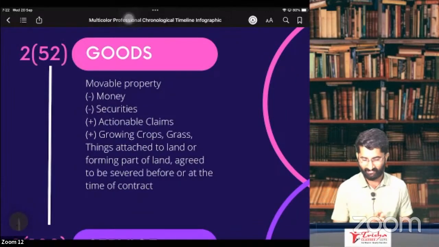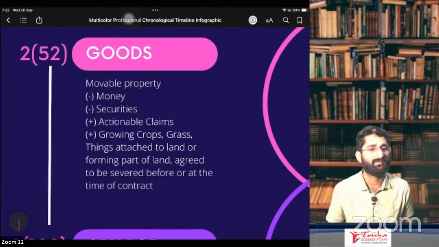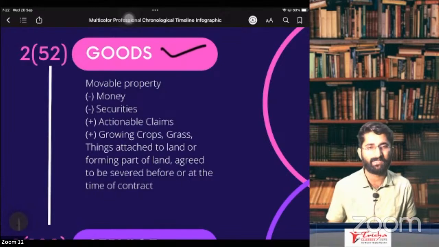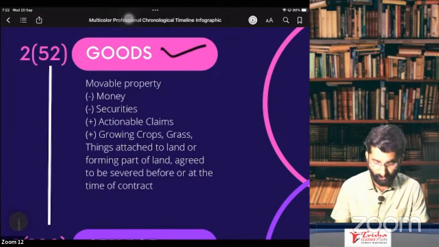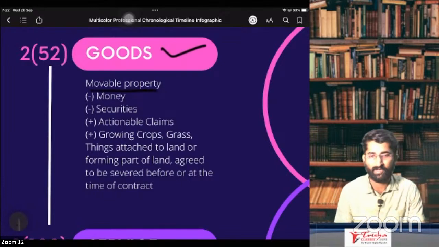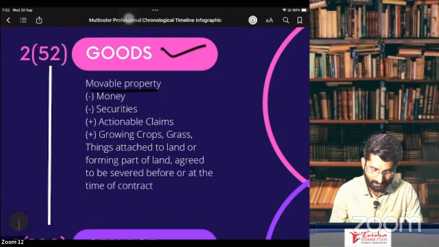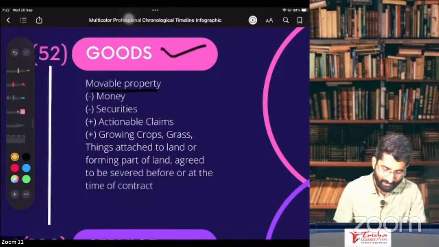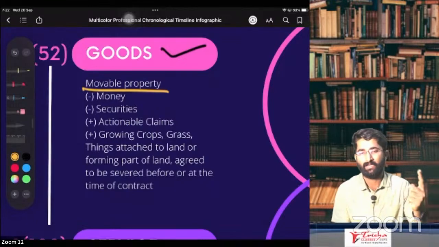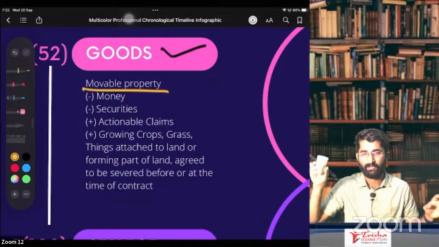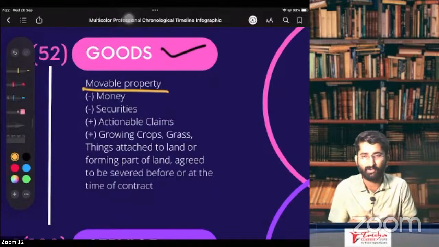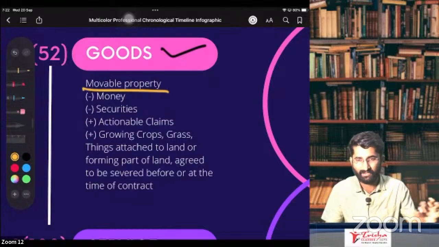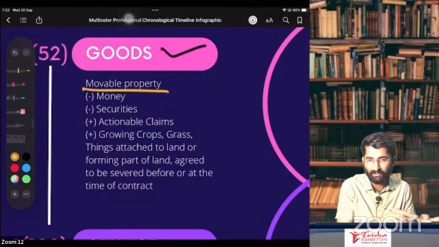Here, the first thing that we are going to discuss is goods. What is goods, sir? As per Section 2, subsection 52, goods are anything which is movable from one place to another place. If something is movable from one place to another place, we call it goods. Example, an AC remote can be moved from one place to another place. That is movable goods. Section 2(52) says that anything which is movable from one place to another place is goods.